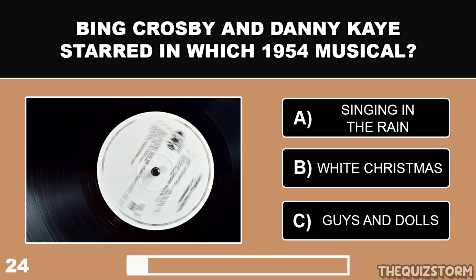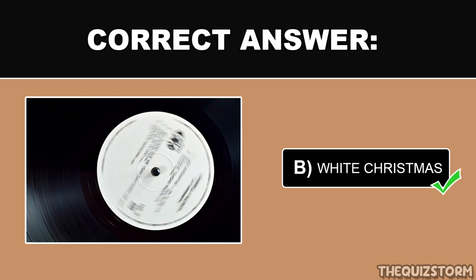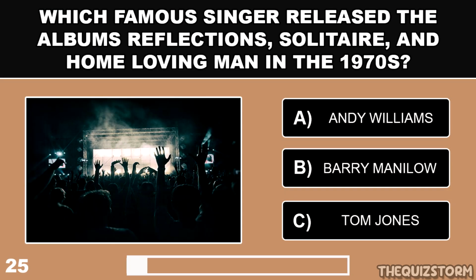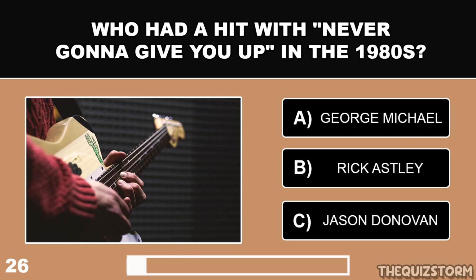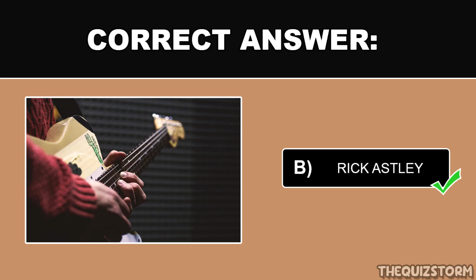Bing Crosby and Danny Kaye starred in which 1954 musical? And the answer is White Christmas. Which famous singer released the albums Reflections, Solitaire, and Home Loving Man in the 1970s? And the correct answer is Andy Williams. Who had a hit with Never Gonna Give You Up in the 1980s? And the answer is Rick Astley.